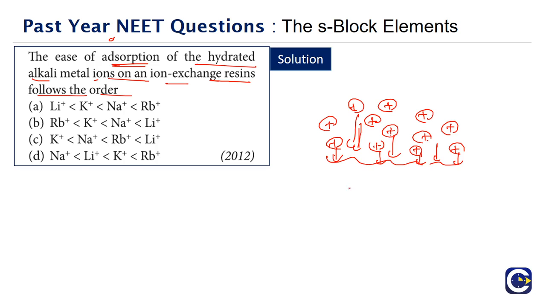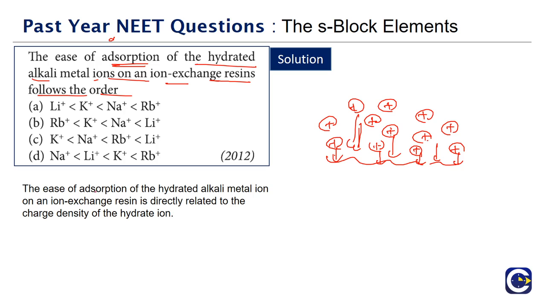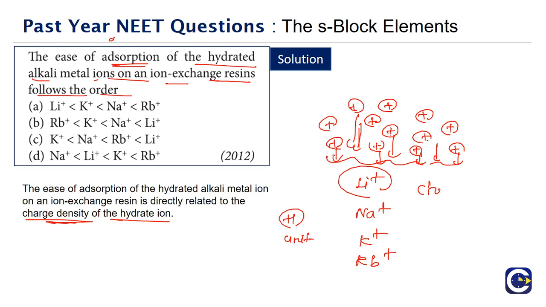See, the ease of adsorption will depend upon the charge density of the ions. If you look at Li+, lithium being small in terms of size, its charge density will be what? All the alkali metals, lithium, sodium, potassium, rubidium, all of them have the same charge, which is +1 unit charge.